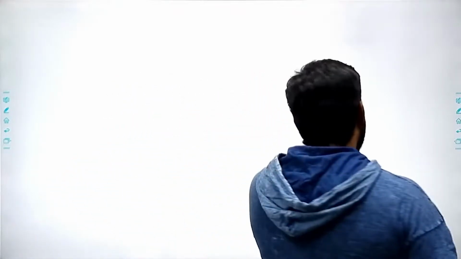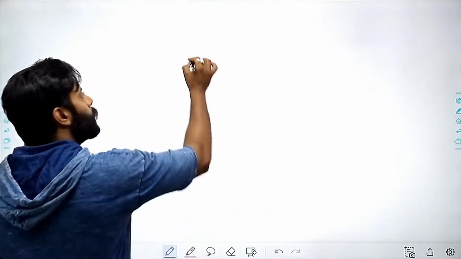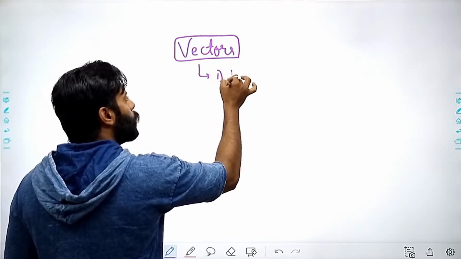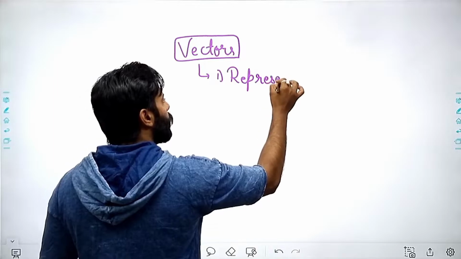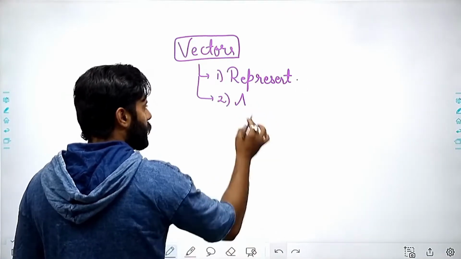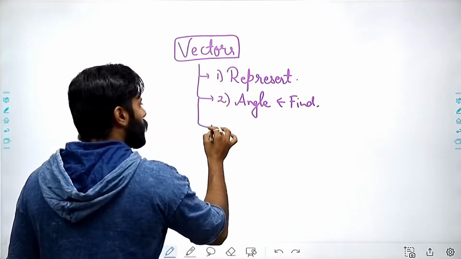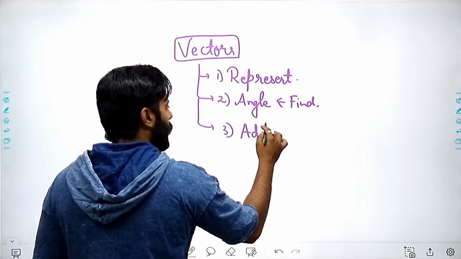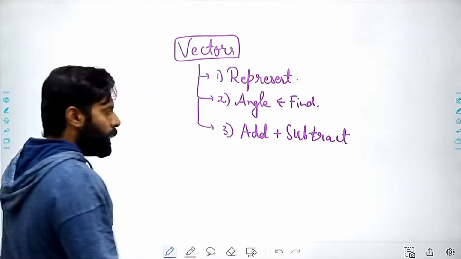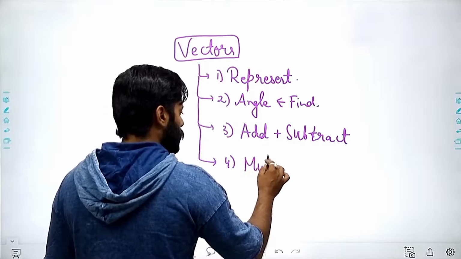So let's move. And now we are done with something, right? We started our journey of vectors by knowing how to represent a vector. This was the first thing I told you. The second thing was how to shift those vectors or find the angle. The third thing I told you was addition plus subtraction. Right? Now I am going to tell you the multiplication.